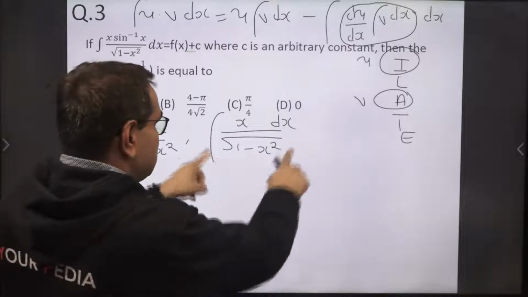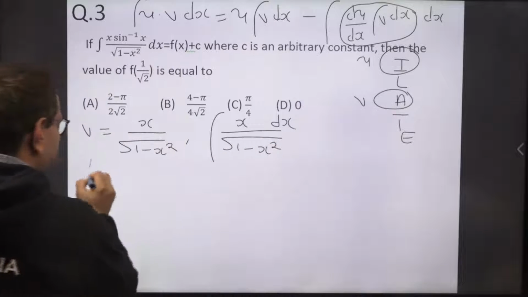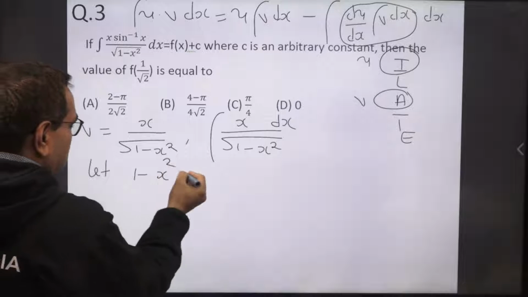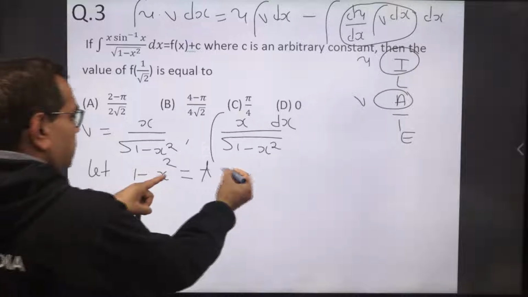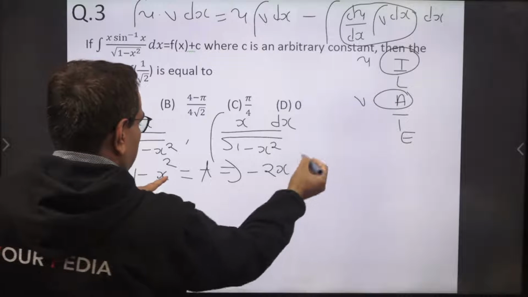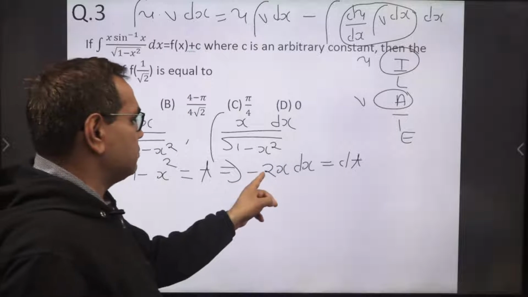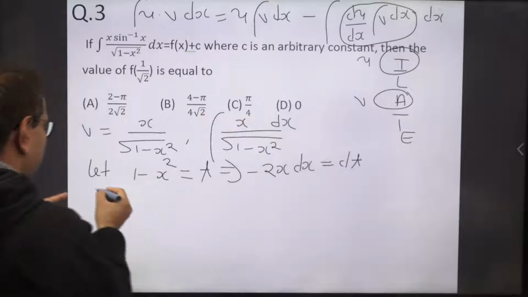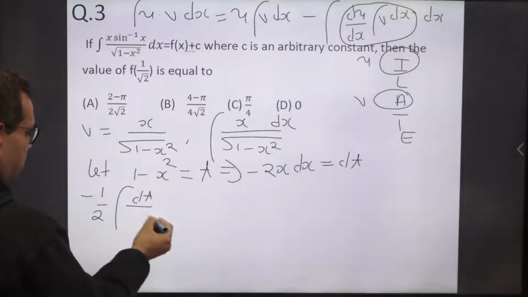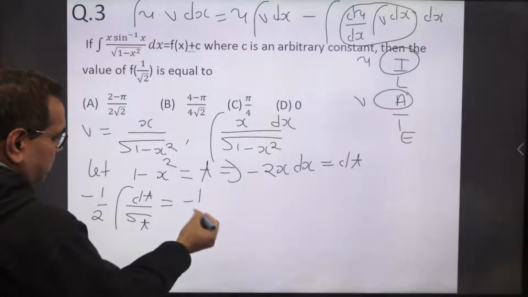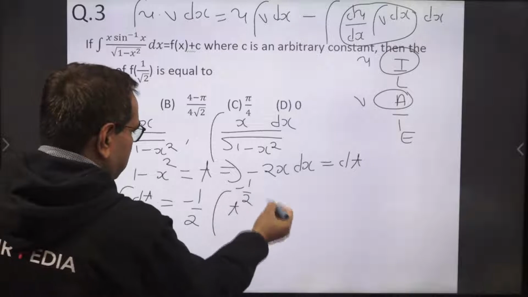So here we can use the substitution method. We can use 1 minus x square equal to t. So let us take 1 minus x square equal to t. We are using substitution. Now differentiating both sides, we get minus 2x into dx equal to dt. So x into dx equal to minus 1 upon 2 dt. So this integration now becomes minus 1 upon 2 integration dt upon root t, equal to minus 1 upon 2 integration of 1 upon root t, means t to the power minus 1 upon 2 dt.